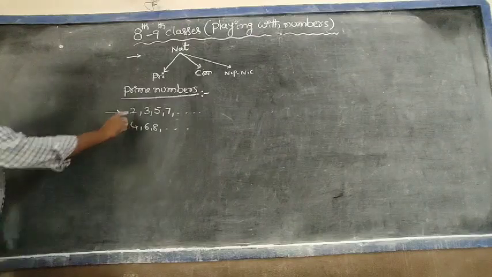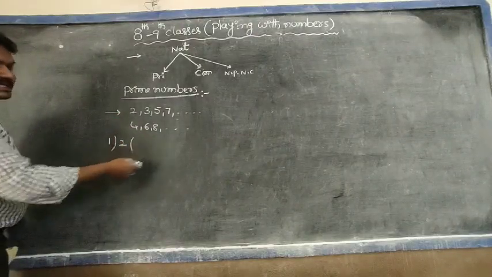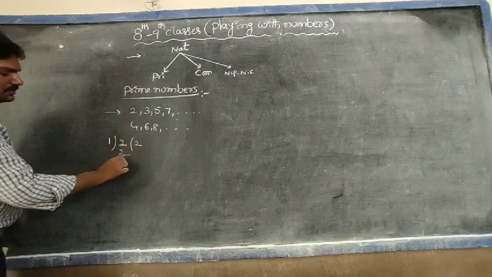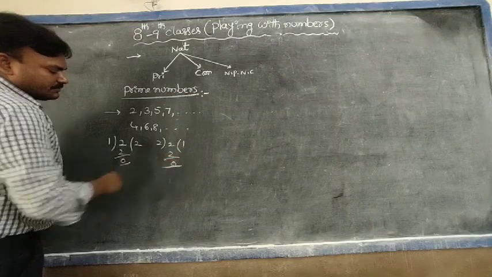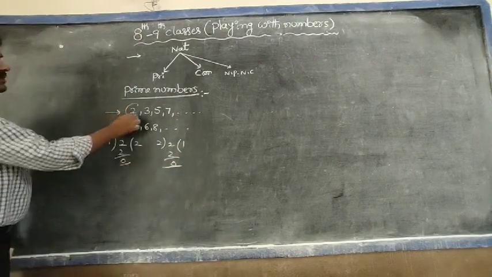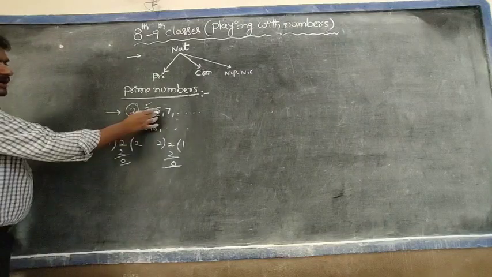Observe the first example, 2 here. 2 is divided by 1 and itself, that is 1 twos are 2, and again 2 ones is 2. That's why 2 is a prime number. 3 is also a prime number, 5, 7 and so on. These are the prime numbers.